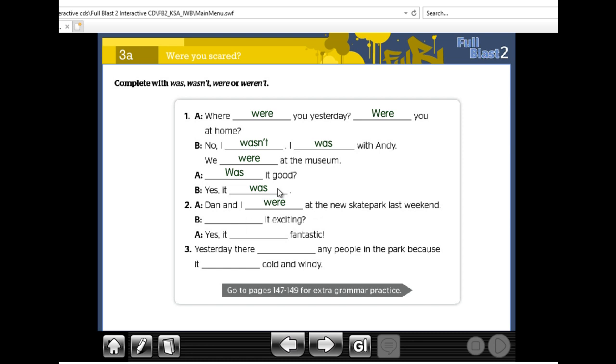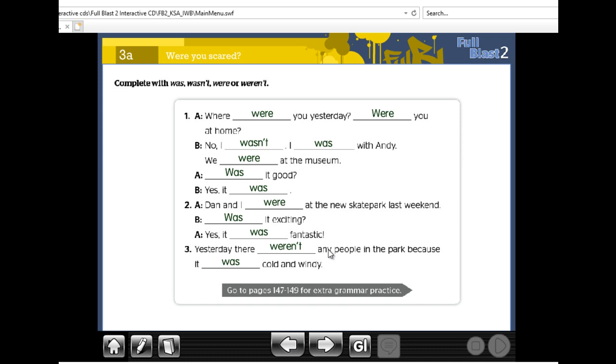A question similar to this. Was it exciting? Yes, it was fantastic. Yesterday, there were not any people. It's plural, but there weren't any people in the park because it was cold and windy.